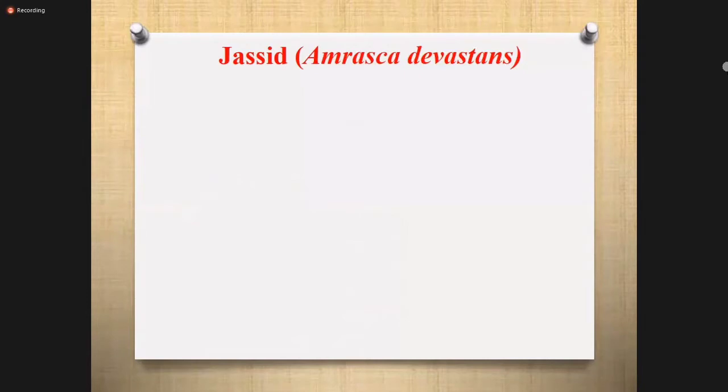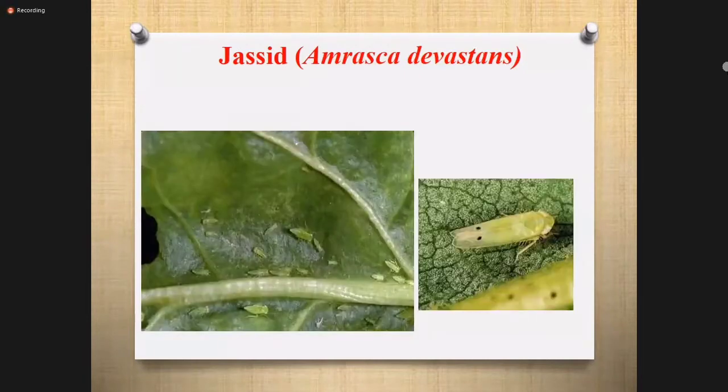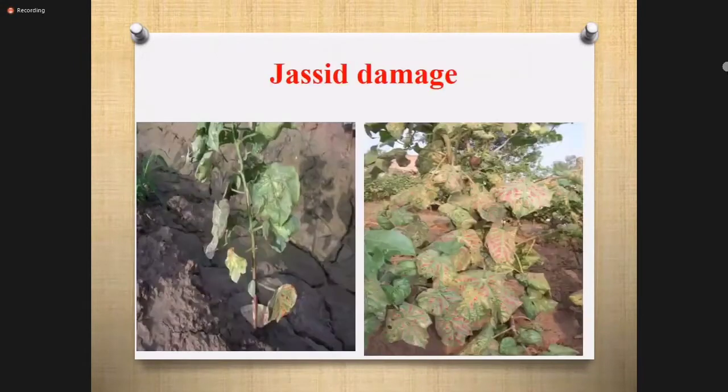Another important sucking pest is the jassid. These are jassid nymphs. Jassids lay eggs inside veins. After hatching, nymphs and, after eclosion, adults both feed on the leaves. In the seedling stage or early plant stages, leaf color turns yellow and the plant grows stunted, while in the later stages, leaf color becomes brick red. That is a typical symptom of the jassid attack, known as hopper burn.